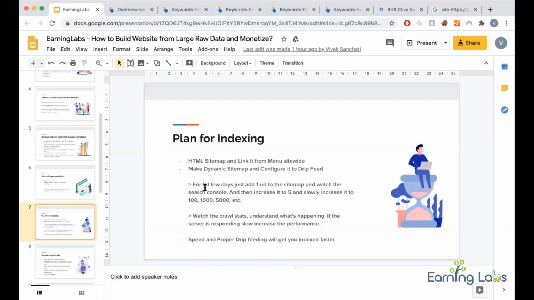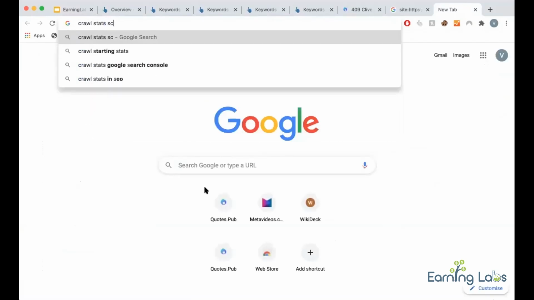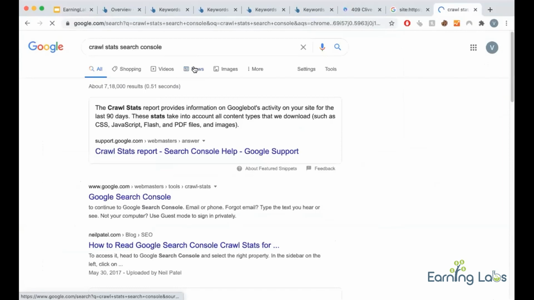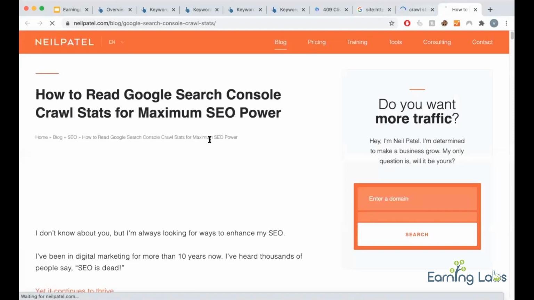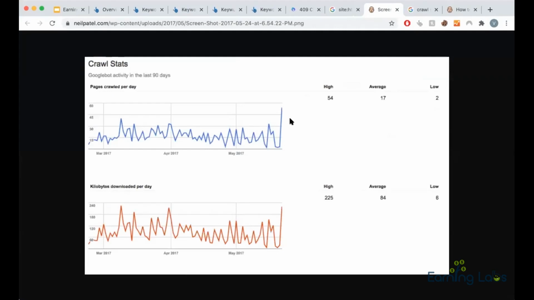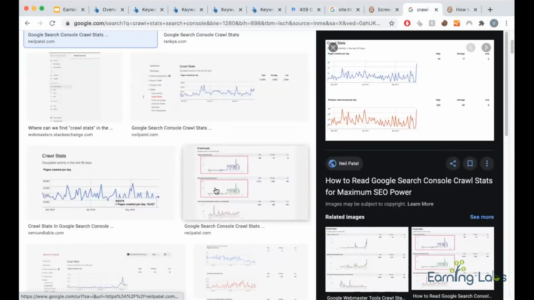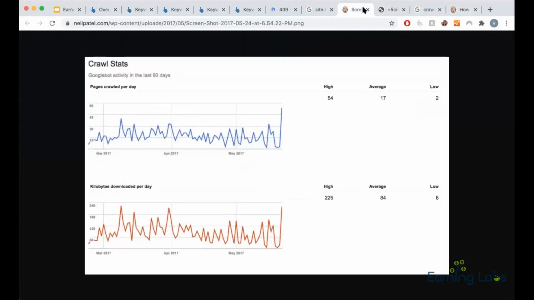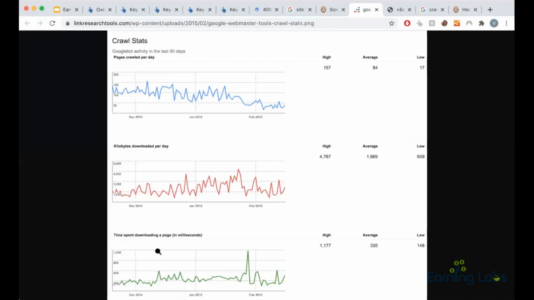When you open Search Console, there is something called crawl stats. Go to crawl stats. Let me see if I can find a crawl stats screenshot in Google. Okay, so it will look like this. Crawl stats show the number of pages crawled per day and the number of kilobytes downloaded. There is one more graph called speed. You need to make sure your speed isn't decreasing. There is also the time spent downloading these pages.